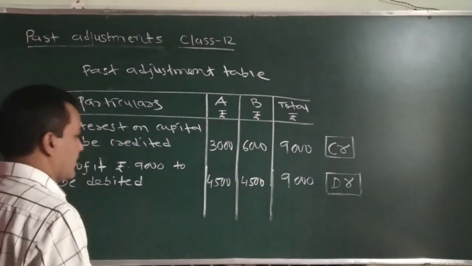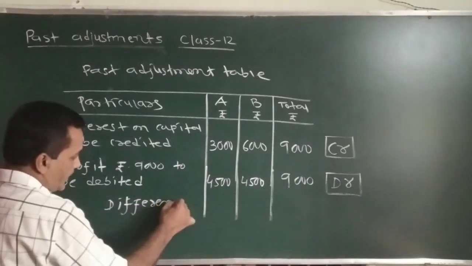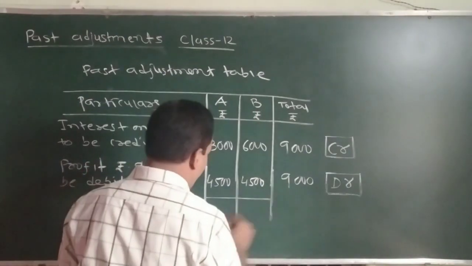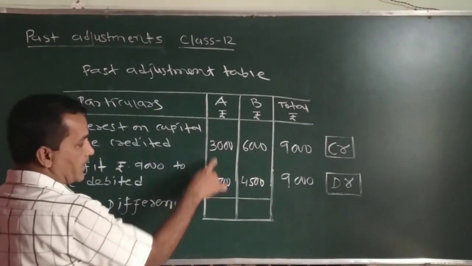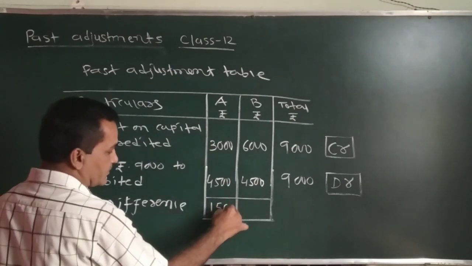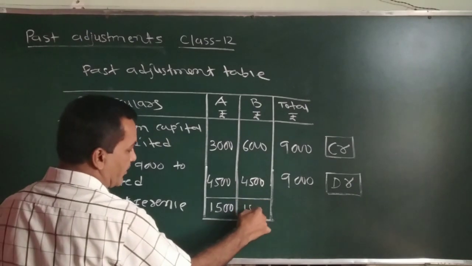Now let us see the net effect. First we find difference. So in case of A, the difference is coming 1,500 rupees. In case of B also, the difference is coming 1,500 rupees.